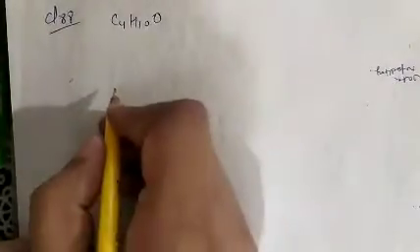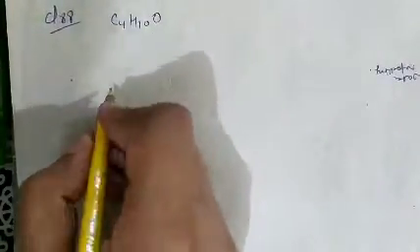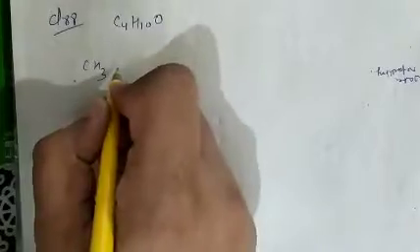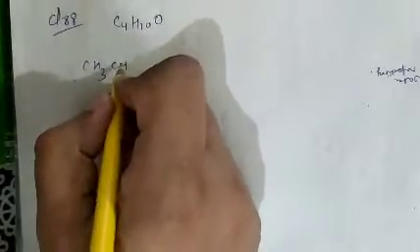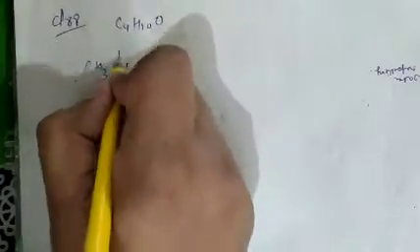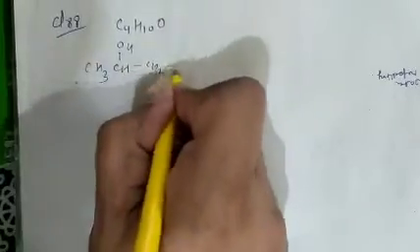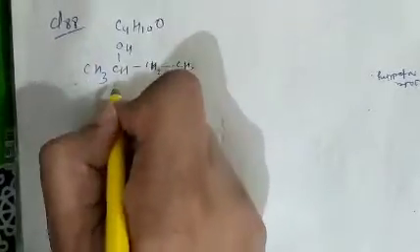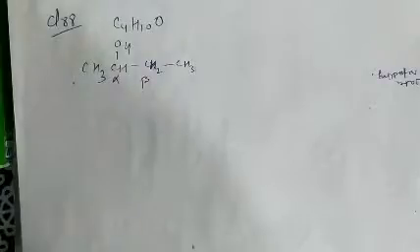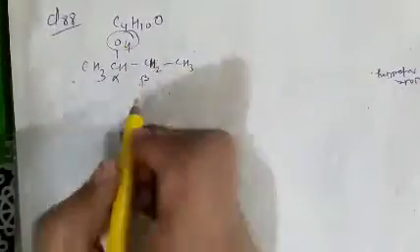As we know, for positive iodoform test, we take this compound CH3CHOH-CH2-CH3. This is the alpha carbon, this is the beta carbon. So OH is removed from alpha and H is removed from beta.